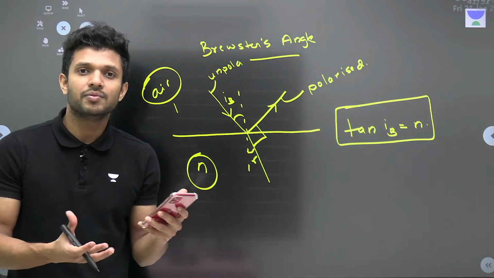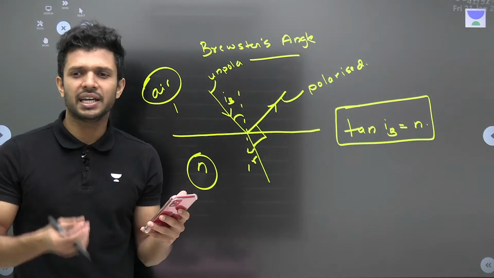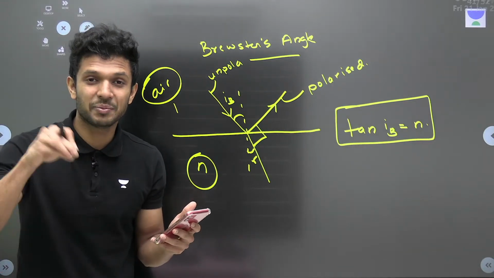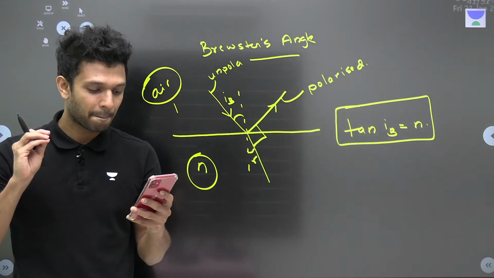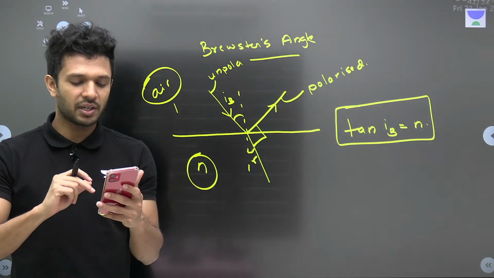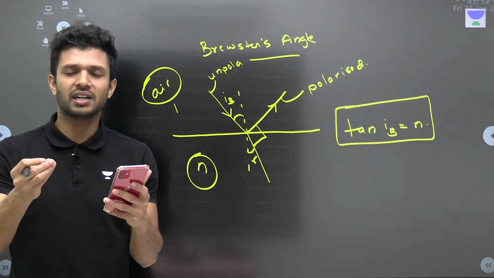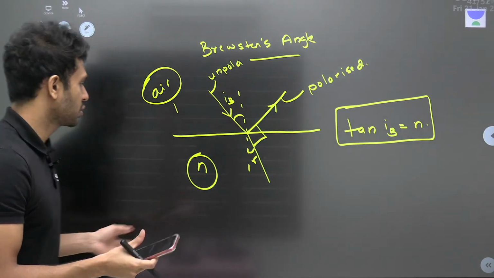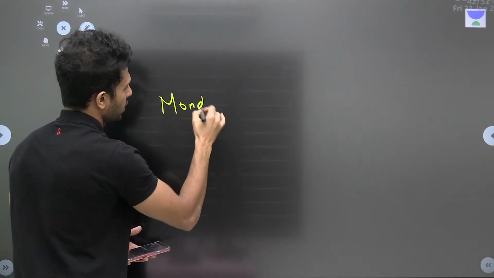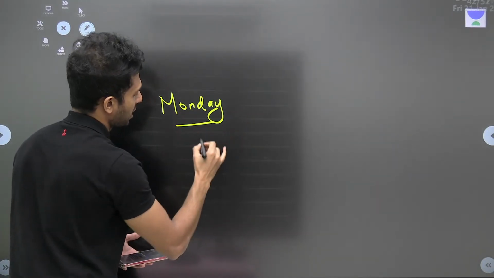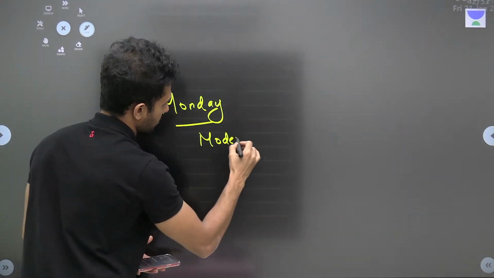Okay. Tell me, what are we going to do this Monday? Quickly tell me, everyone, Amisha, Evelyn. Everyone just yell out and tell me what we are going to do this Monday. We will start a new chapter this Monday. Okay. Monday we are going to start a new chapter, modern physics.